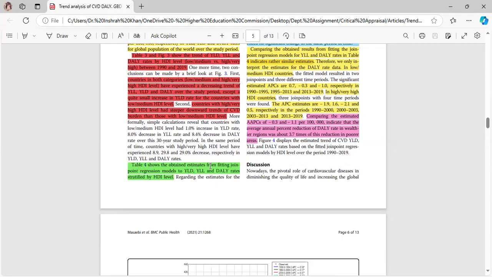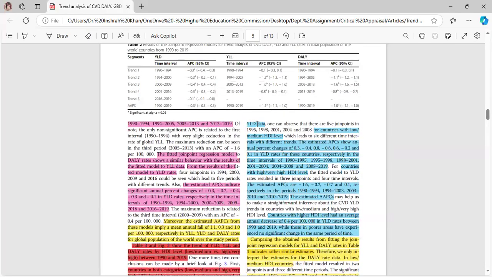Table 4 shows the obtained estimates from fitting the joinpoint regression analysis model to YLD, YLL, and DALY rates stratified by the HDI levels. YLD data for countries with low or medium HDI level had different trends. The estimated APC shows annual percentage changes of 0.3, minus 0.4, 0.8, minus 0.6, 0.6, minus 0.2, and 0.1 in YLD rates for these countries, respectively in the time intervals of 1990 to 95, 95 to 98, 98 to 2001, 2001 to 2004, 2004 to 2008, and then 2008 to 2019.